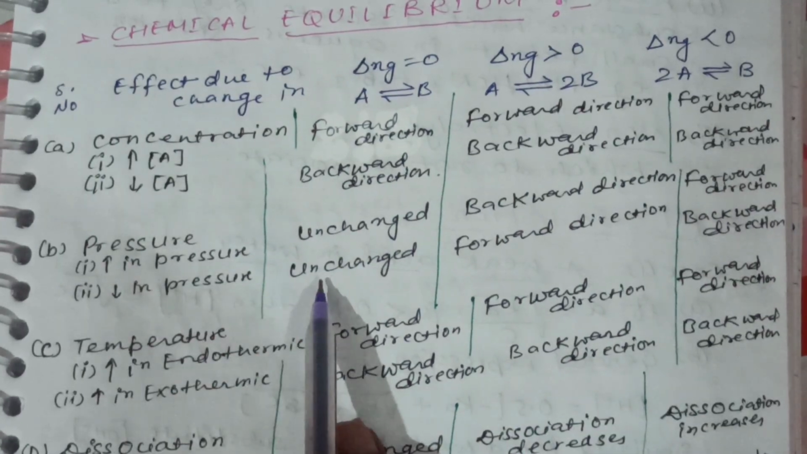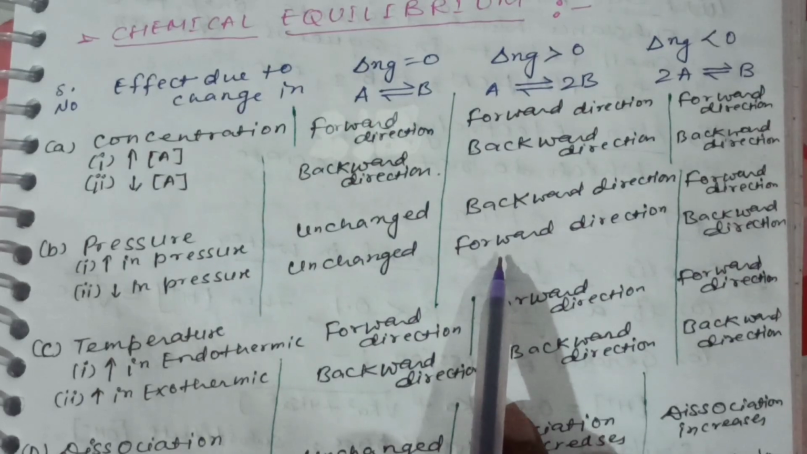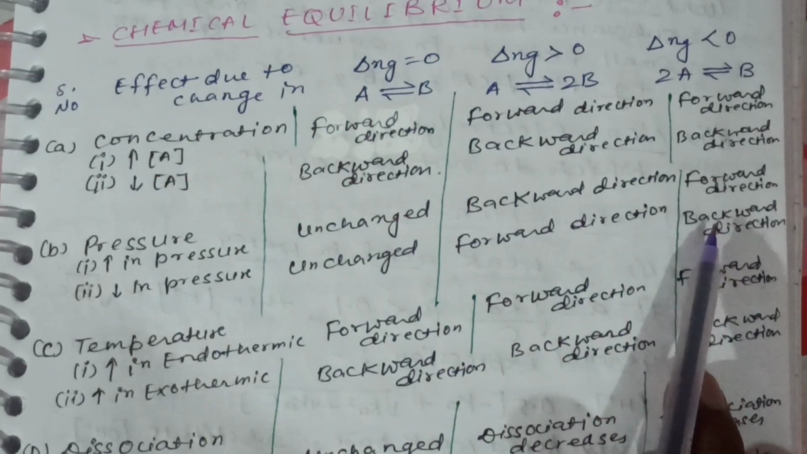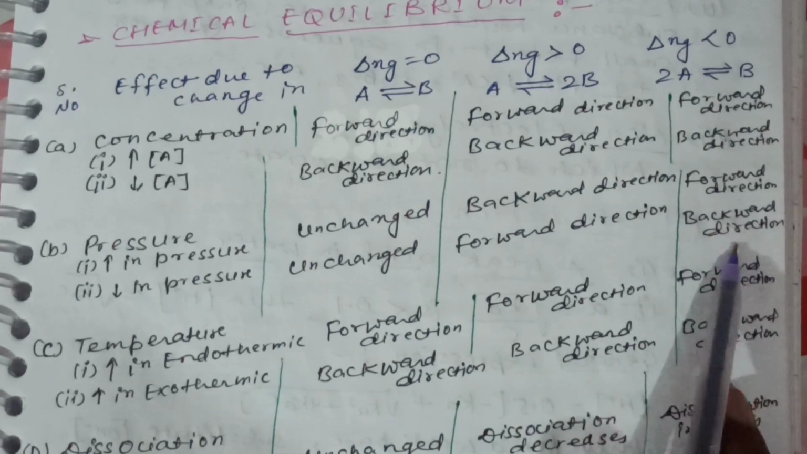Decrease in pressure, in case of A ⇌ B, unchanged. In case of A ⇌ 2B, forward direction. In case of 2A ⇌ B, backward direction.